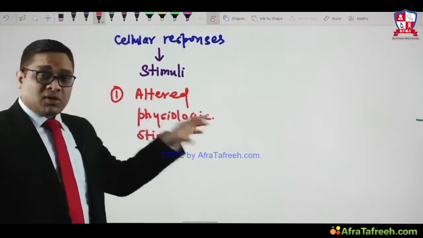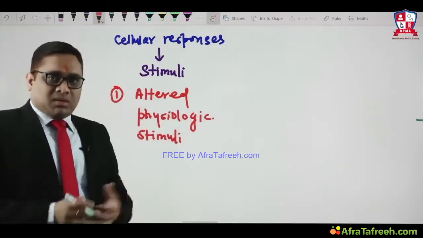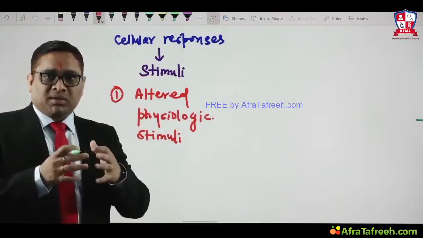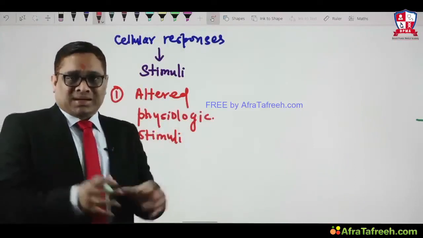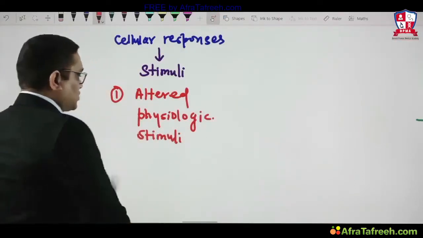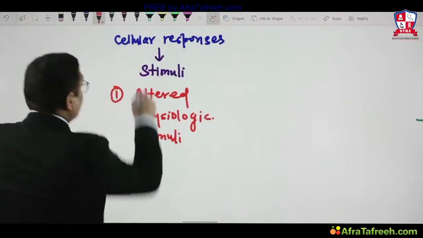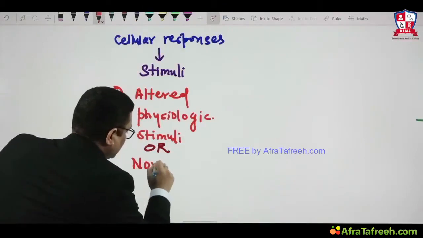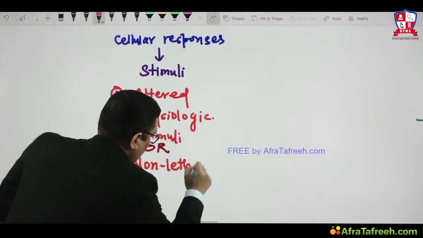Or maybe a non-lethal type of injurious stimulus, meaning the stimulus will be injurious but there will be no damage to the cell content. So altered physiologic stimuli or non-lethal stimuli.